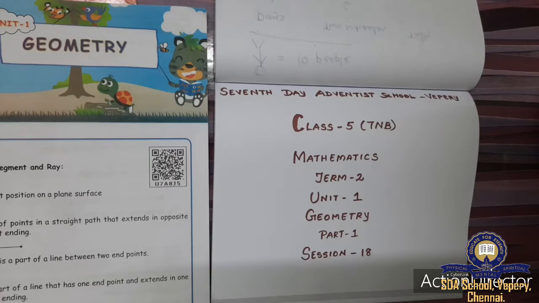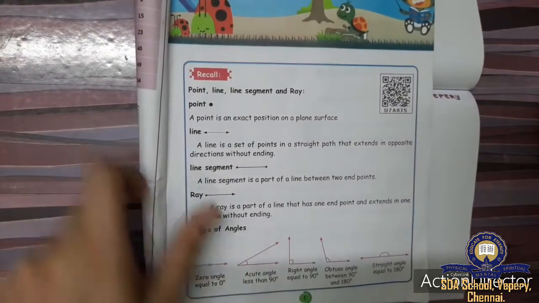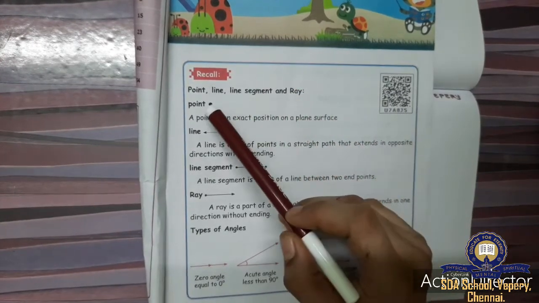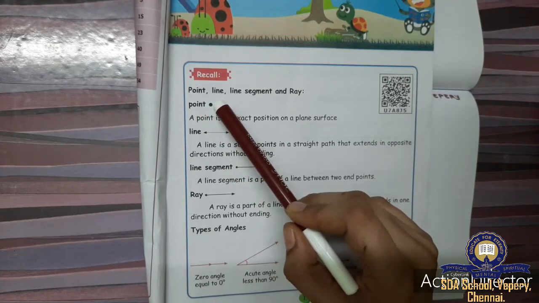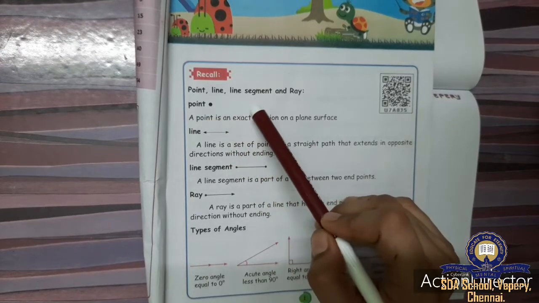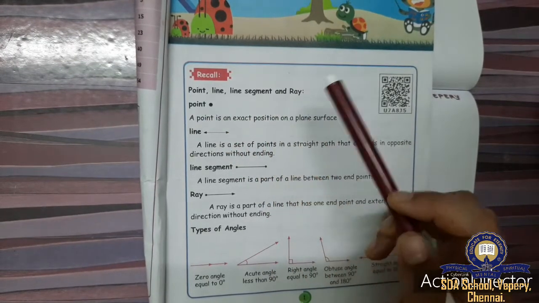Okay, children. Today we are going to start with Unit 1 Geometry. Mathematics Unit 1 Geometry. So already in first term we have started learning about geometry. We learnt about angles last term, right? So today we shall continue with a few more concepts in geometry. First, let's start with a small recall: points, line segment and ray. What is a point, what is a line, what is a line segment and what is a ray, we are going to recall now.